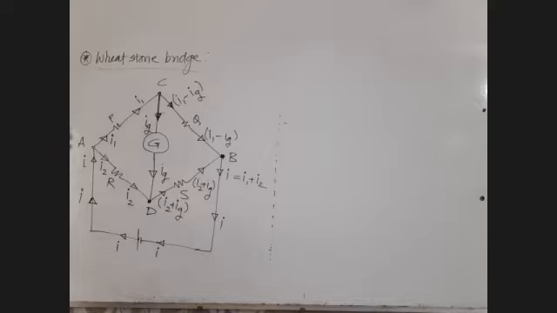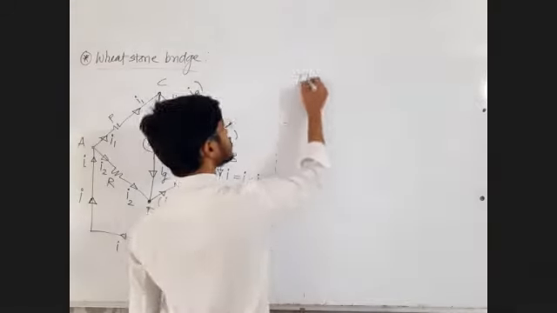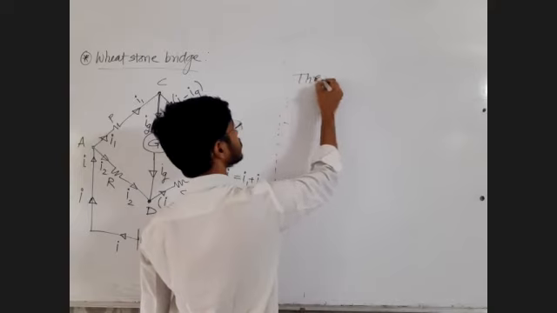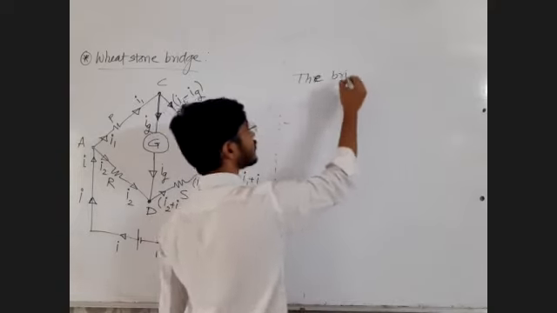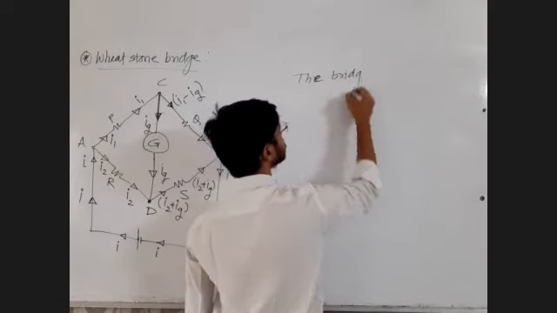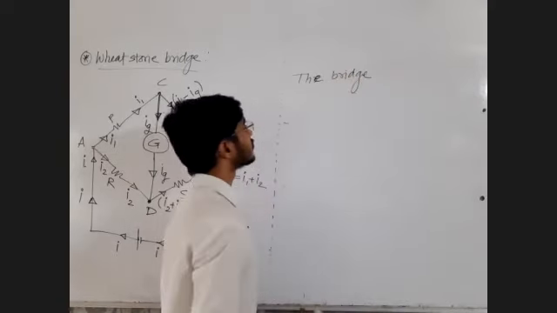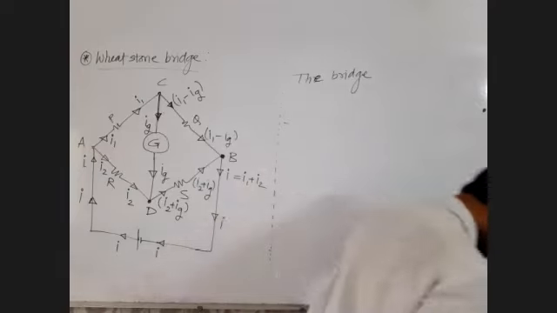All right. The bridge is said to be balanced. BRI. Spelling काय आहे बघा? DGE. Okay? बरीच लोक काय लिहितात?